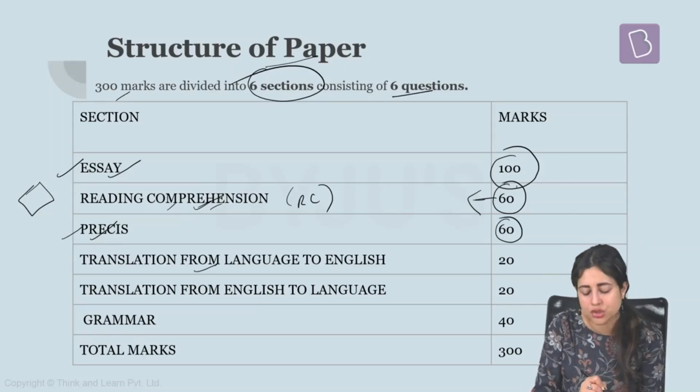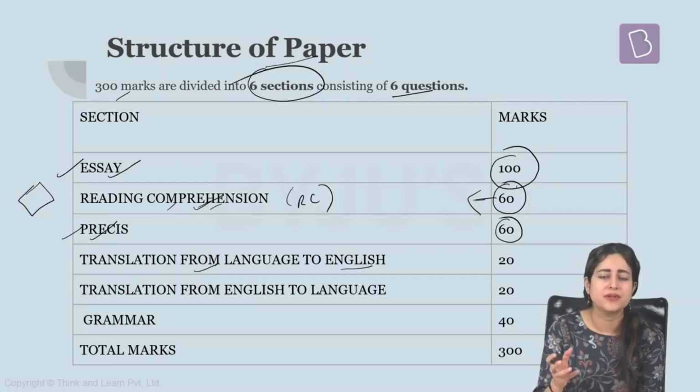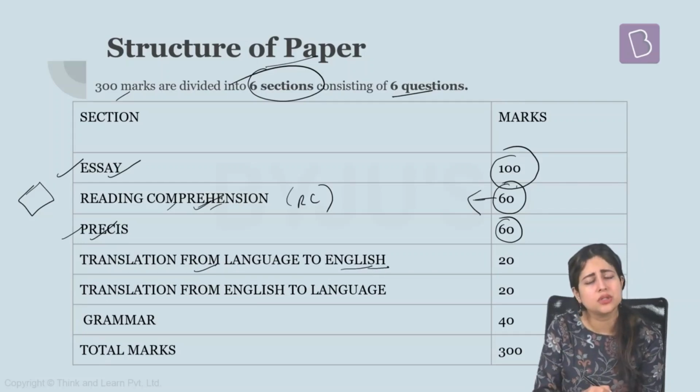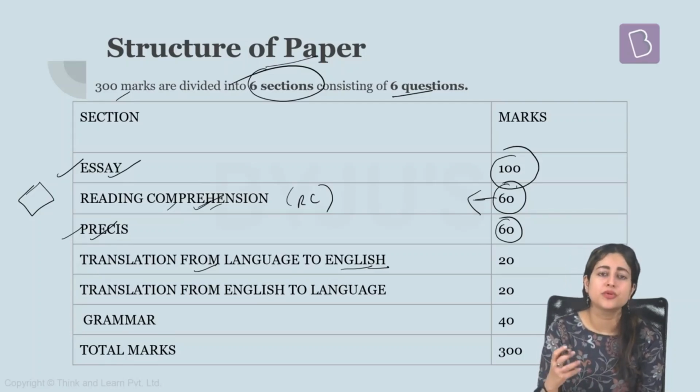Next important segment here becomes translation from language to English. You will be given a passage or a paragraph in the native language, in the Indian language which you choose to write the paper in. You have to read that passage and understand, and then you have to translate it into English language. The intention is only to ensure that the student is actually comfortable and thoroughly familiar with the language which he or she has chosen, because unless you are able to express the same information in English language, it does not prove that you are still proficient in the language of your choice.